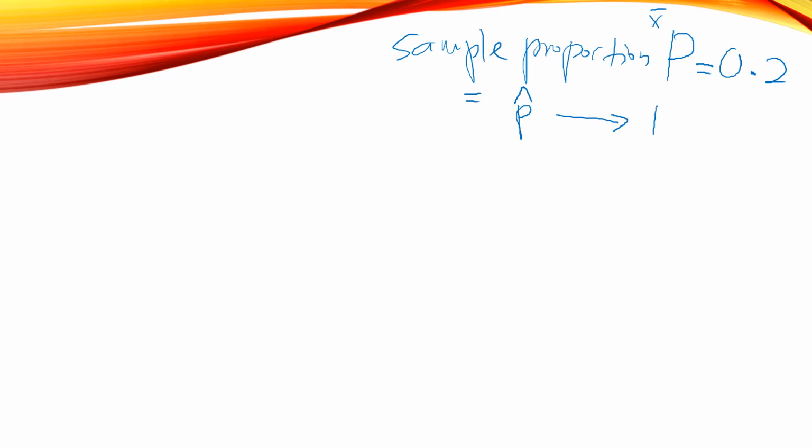Okay, so this is what we call the sample proportion. If the sample mean is x bar, the sample proportion is p hat. So this is the first sample proportion, p hat. Again, this is sampling for one sample. So how do you relate this to the sampling distribution?